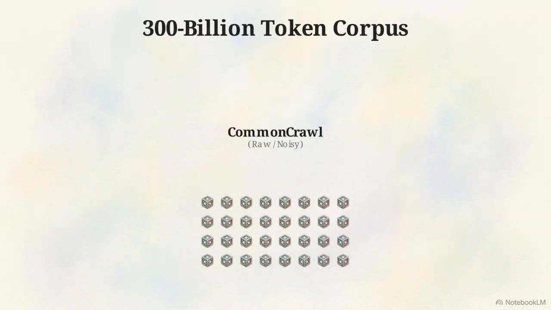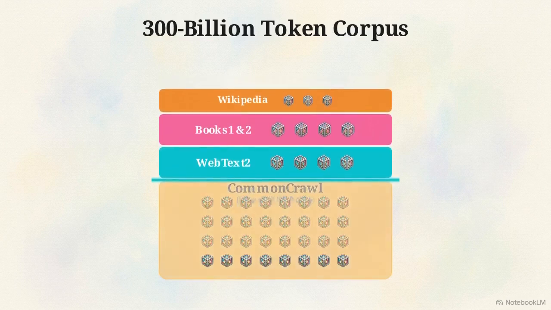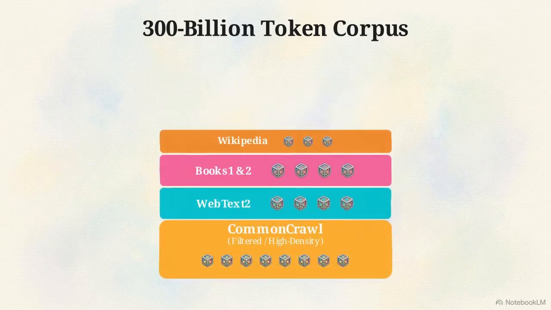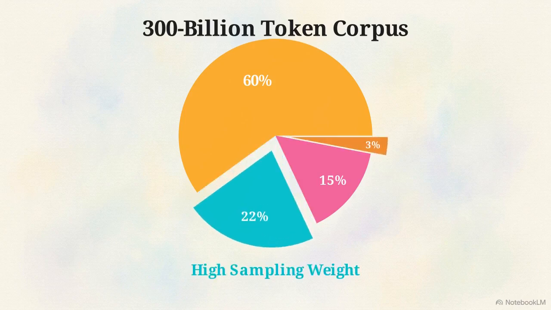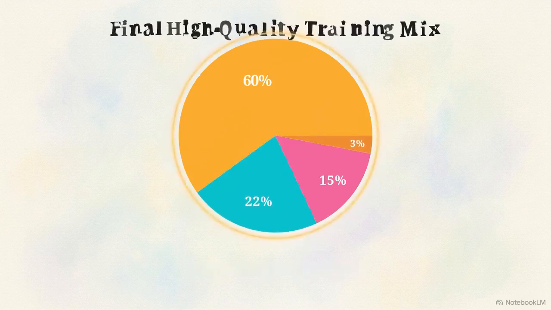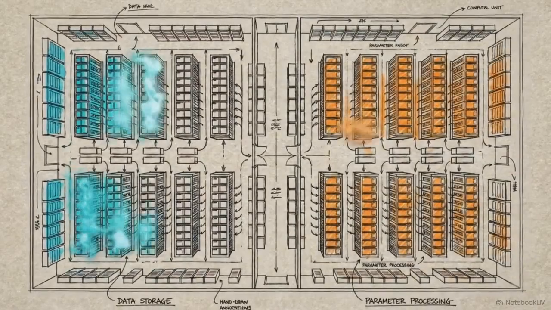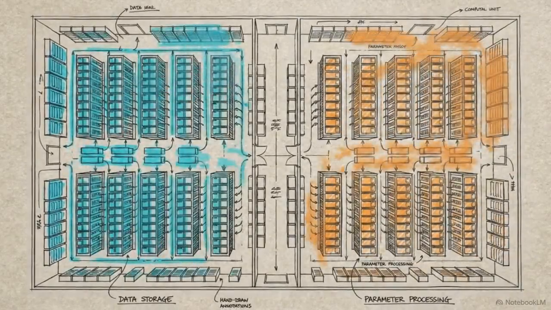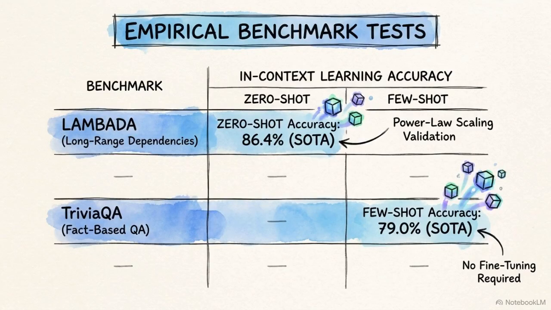This 300 billion token corpus is constructed from 4 components: Common Crawl, WebText2, 2 Internet Book Corpora, and Wikipedia. The raw Common Crawl scrape is massive, but it contains significant noise. Heavy curation filters out low-quality text, reducing its overall volume but increasing its data density. Higher signal datasets like WebText2 and Wikipedia are then prioritized in the sampling mix to ensure the pre-training remains high quality. The model's capabilities reflect an engineering equation, a balance of dataset scale and parameter count governed by a predictable power law.